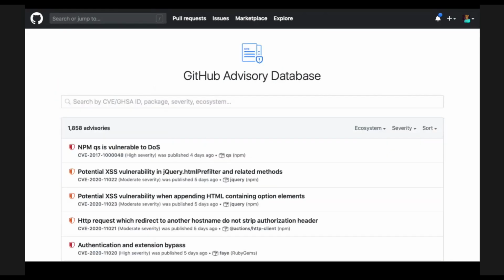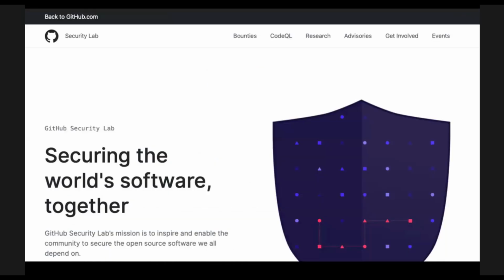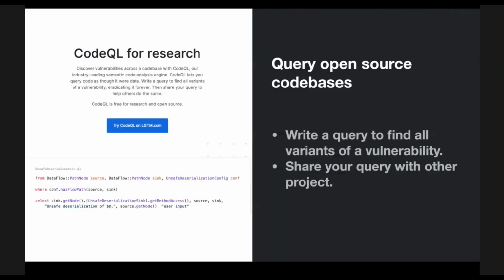Not only do you get access to that, but we also have a public database for advisories as well. So if you're concerned about what the details of the advisory are, or if your code is affected based on whatever functions or endpoints you're leveraging, definitely leverage that database. And then again, mentioned earlier, Security Lab. Security Lab is an awesome resource for security researchers to also share information in addition to the database, powered by CodeQL as well. If you aren't aware, you should definitely check it out.